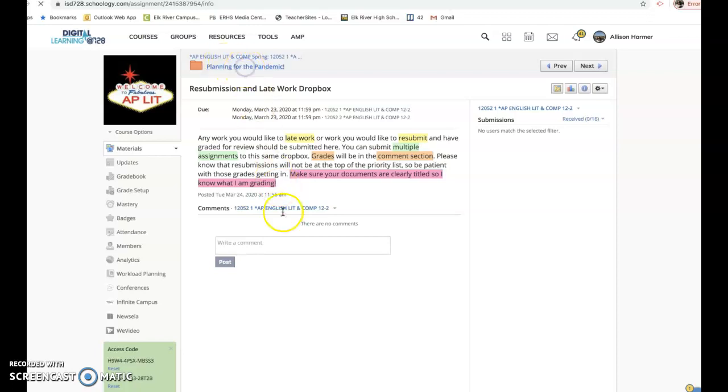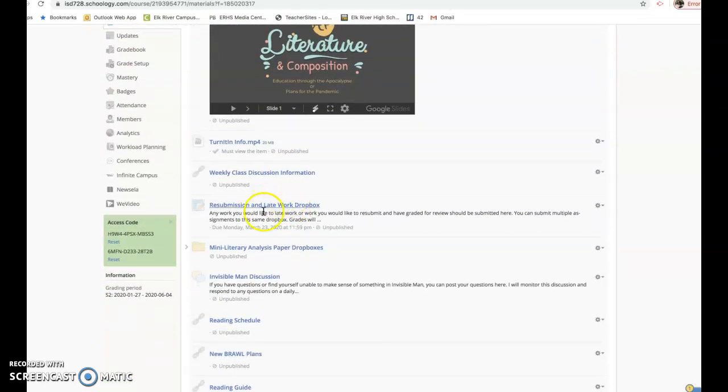I will, if I need to, upload or create a media file. So if you have things that you need to grade, but it was done on paper, like if you have poems that you have annotated, for now, just email those to me. But if I'm getting a lot of them, I might create a media file and then you could just take pictures and upload it that way. We'll decide what works. If you're noticing that it would be really nice to have that, just shoot me an email. I can be flexible and I can add that. So here's the resubmission and late work Dropbox. Anything basically from before this unit needs to go here.